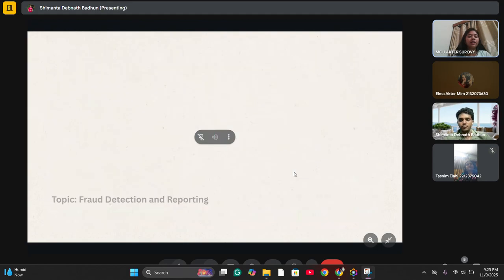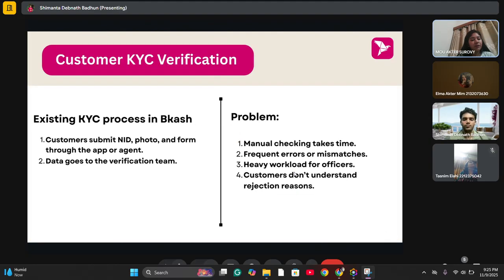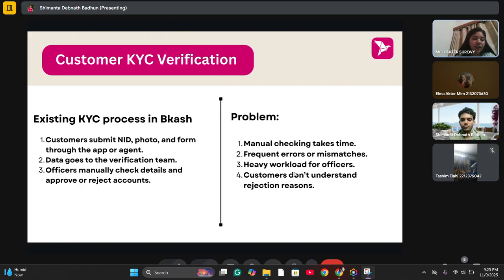And before starting the discussion, let's know what is Bkash. Bkash is Bangladesh's leading mobile financial service dedicated to making everyday transactions fast, safe, and accessible for everyone. By combining secure technology with a simple user experience, Bkash empowers millions of people to send money, pay bills, shop, and manage finance anytime, anywhere, driving financial inclusion and supporting the country's digital transformation. So let's move to the process.